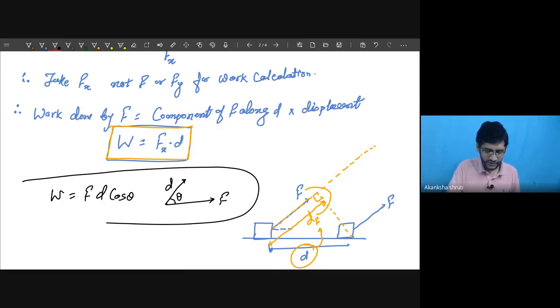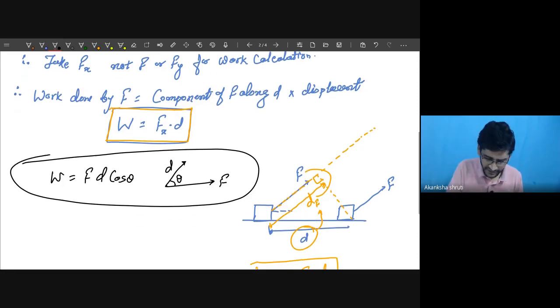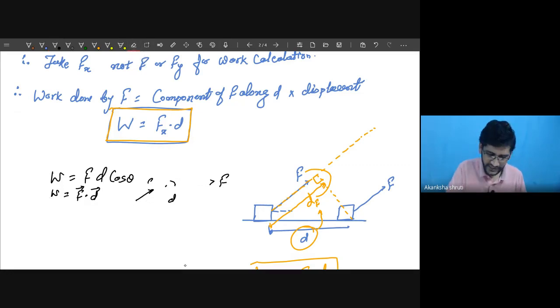But this concept you need not mug up here, so I'm not going to discuss this. Or this may be like this: the applied force in this direction and displacement in this direction, and the angle between them is theta. So it is this one. And in higher standards, you will learn this is given as F dot D. This is not required at your level, so please do not get confused. Leave all this. So here the angle is very important.